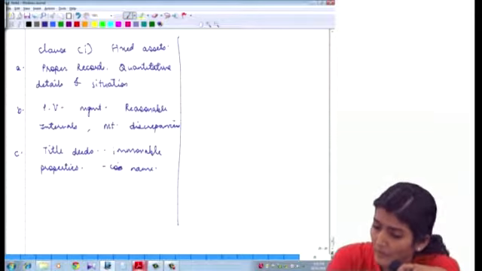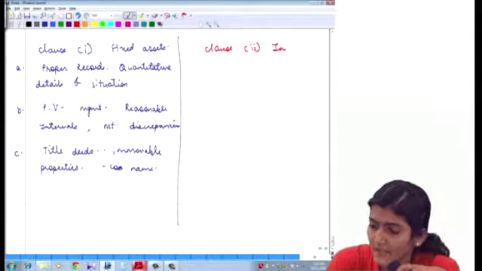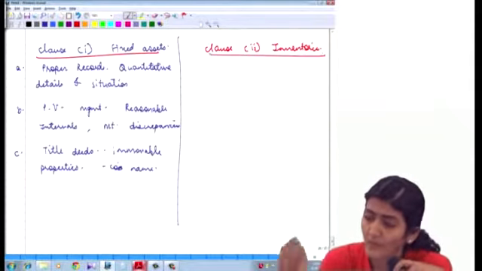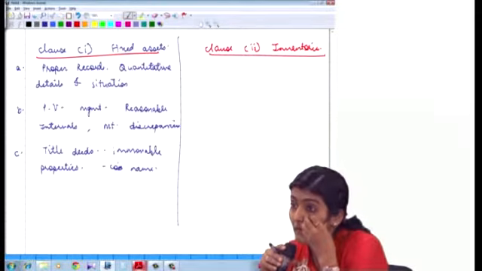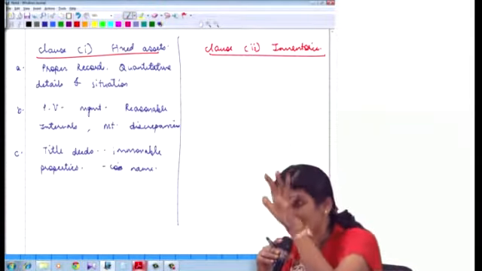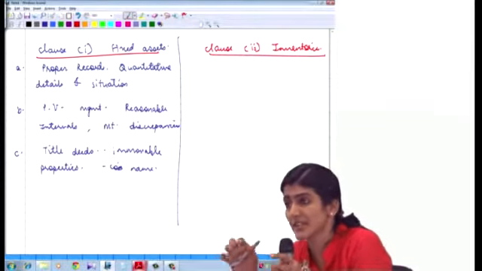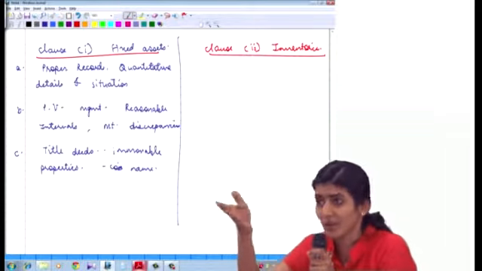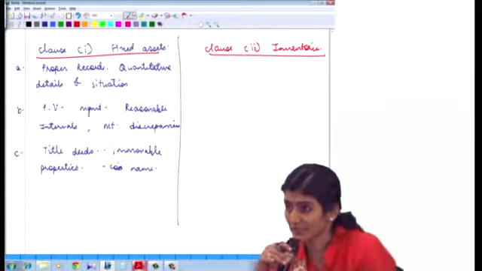Okay, now we have clause 2, which is regarding the inventories. And for inventories, now we have only one part. No, only that you verified. So you'll have a checklist of CARO. In that you need to keep on documenting what evidences you have checked, and you have to put your initial against the documents which you have checked. Stamp them. Right, so no need to put it in your audit file.